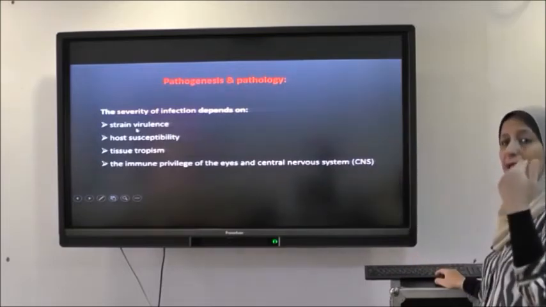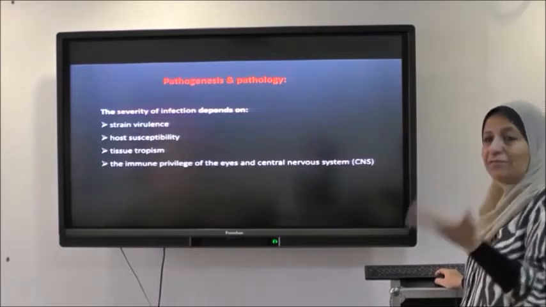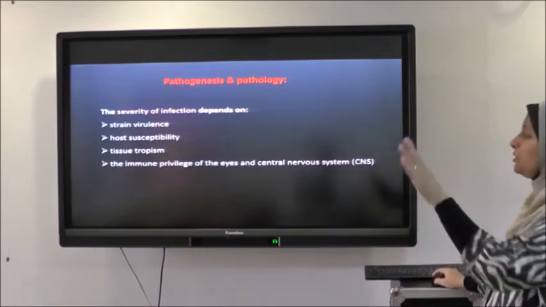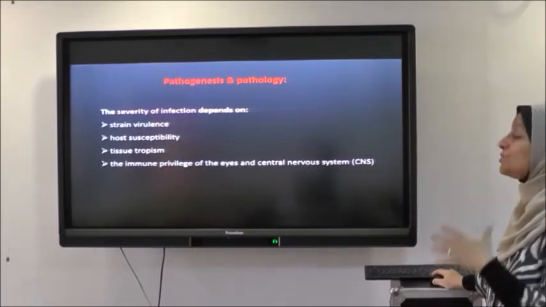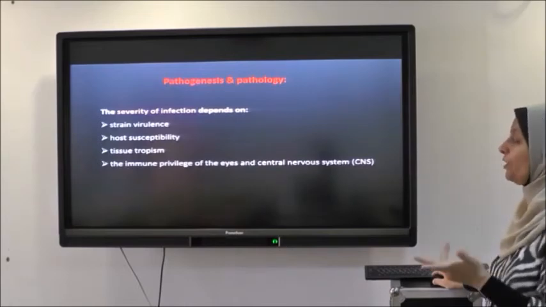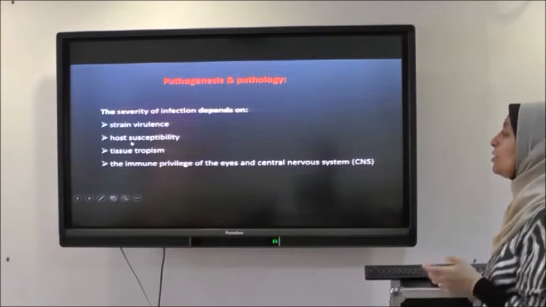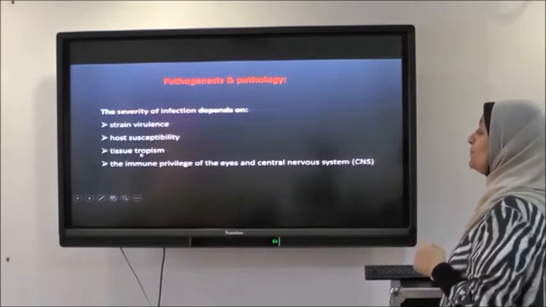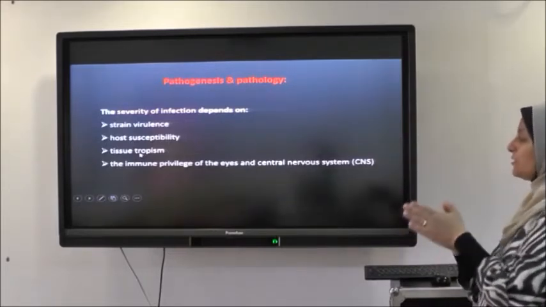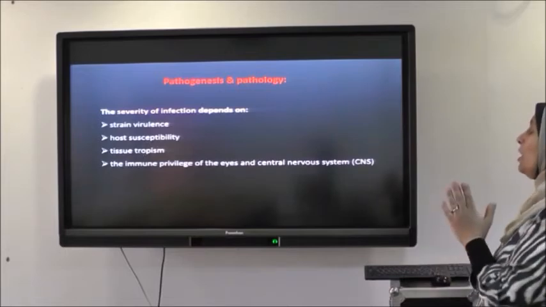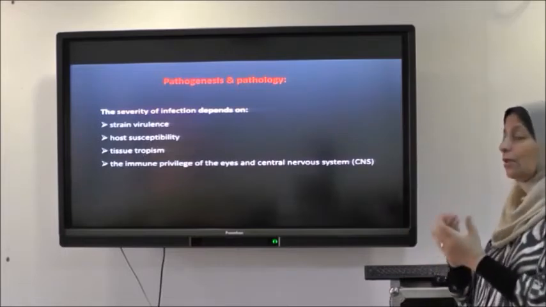Another strain may be less virulent or avirulent, and from the start it goes to form cysts and produces subclinical or clinical or chronic infection. And also susceptibility to infection, as we said before, is general. Tissue tropism: Toxoplasma gondii prefers certain types of tissue to replicate and invade.